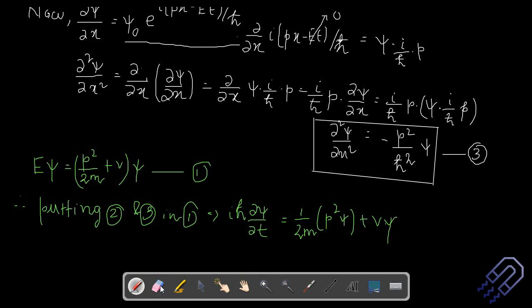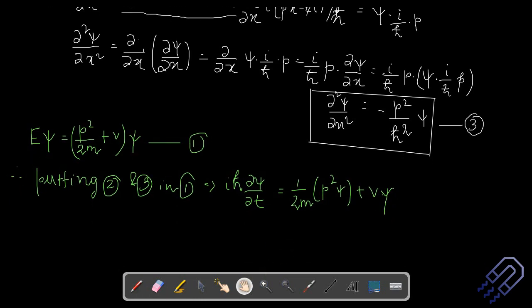So what we can do now is we can just replace p square psi, and from here I think you can get it, right? If you just look into this expression, you can see that p square psi is equal to minus of, we can cross multiply, so this would be h cross square into del square psi del x square.